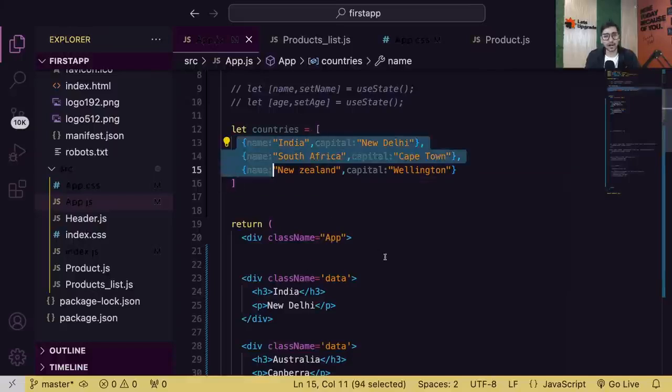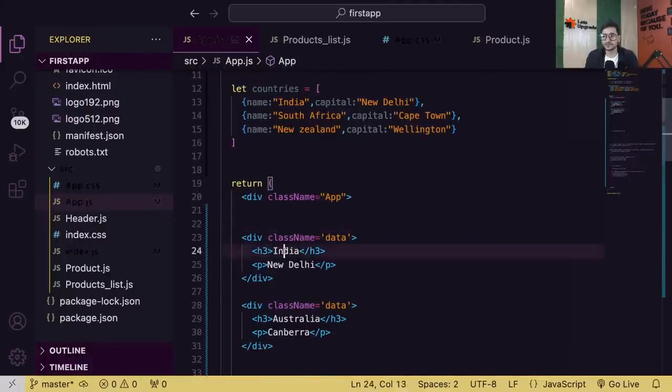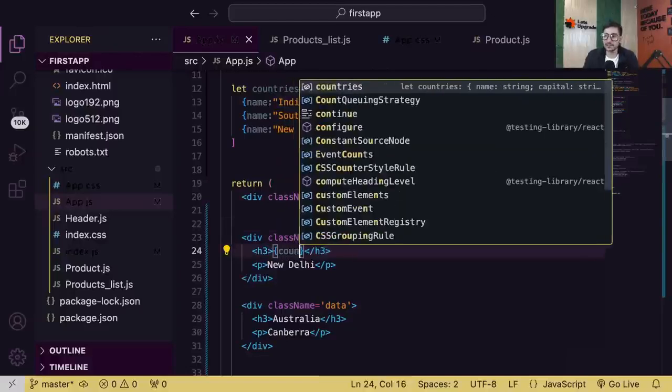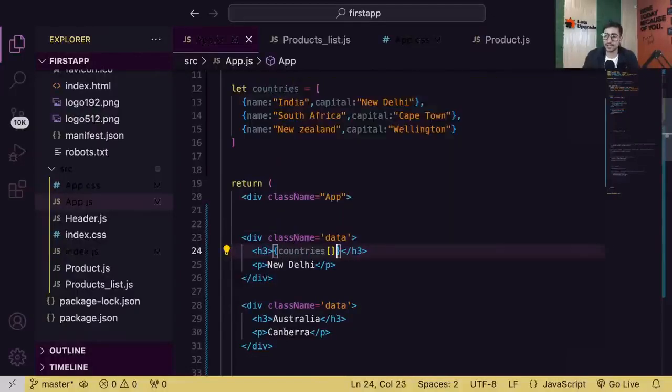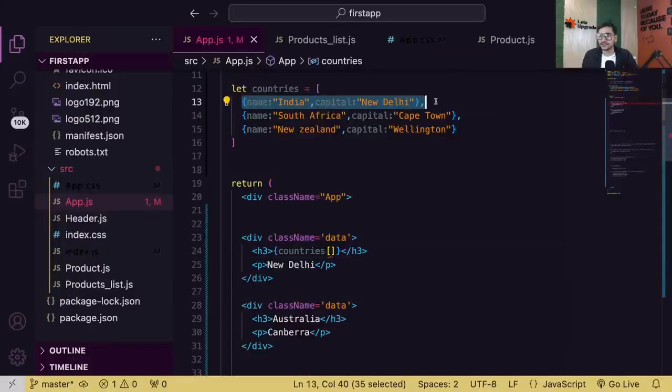So according to our hard coding approach, we have to do this. If I want to display the first country's data, my array name is countries. Guys, how do you access the first element of the array?